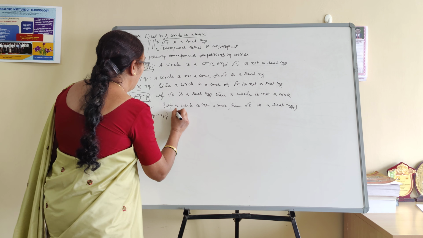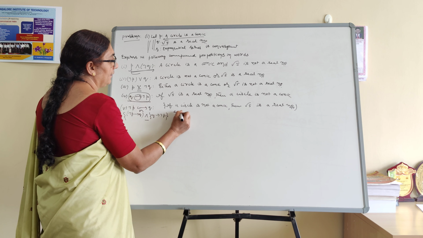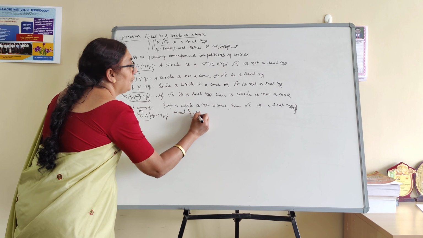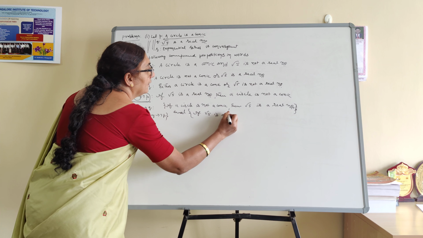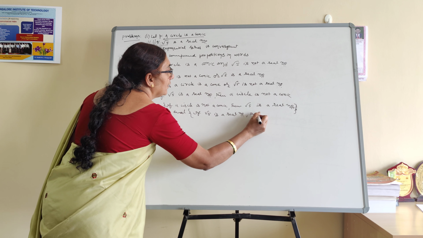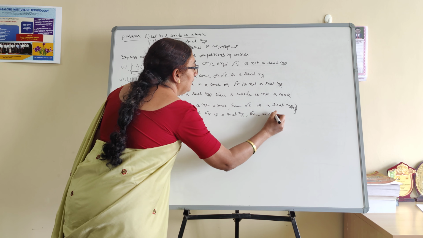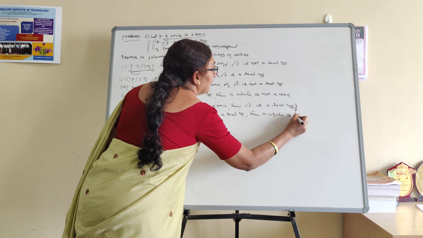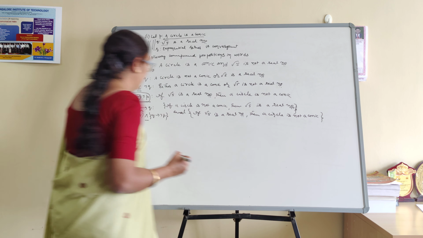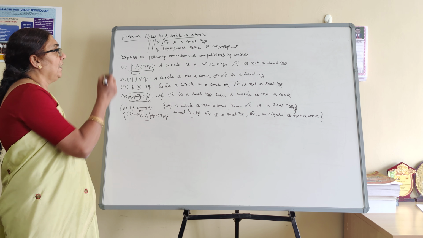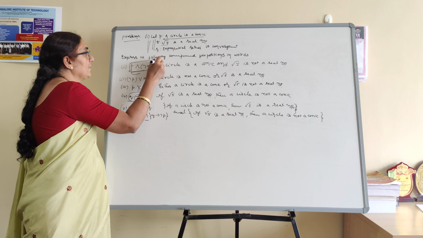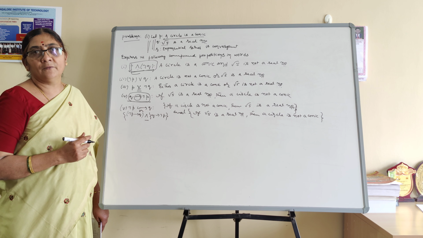Conjunction means what? And. Q: if root 5 is a real number, then negation of P, a circle is not a conic. I think it's clear how to express the given logical connectives in terms of logical variables, and how to express them in the form of words.